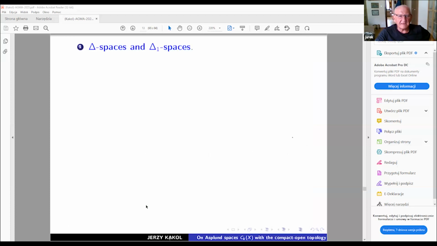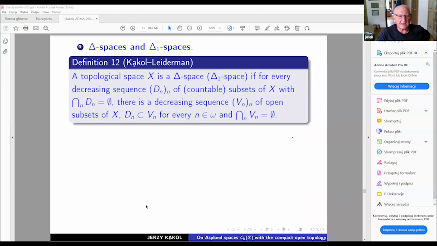Okay, so now delta spaces and delta 1 spaces. Let's start with the definition. I need to add here that the concept of delta set in the reals was already provided by Reed and van Douwen. So what is the situation?